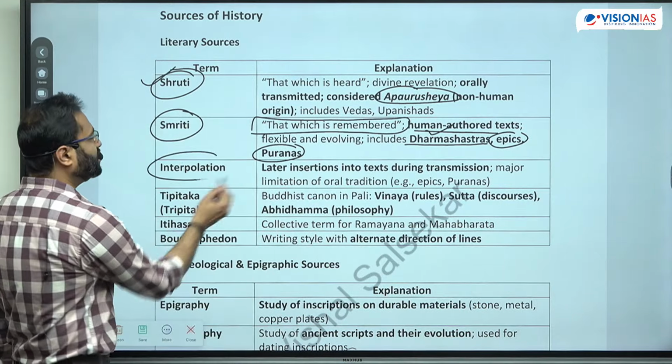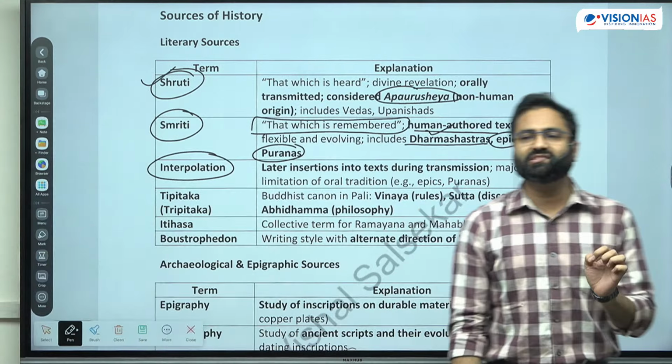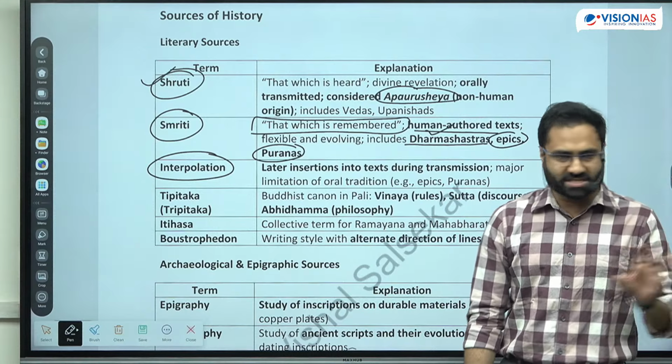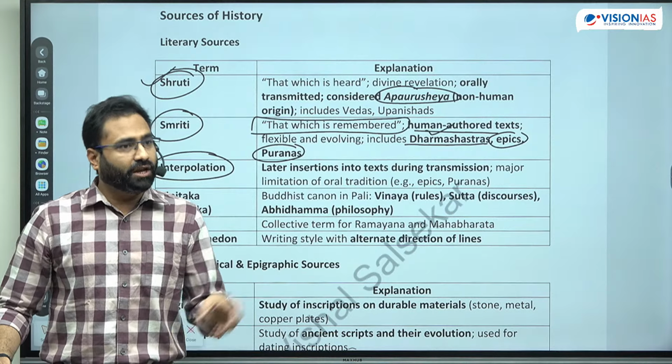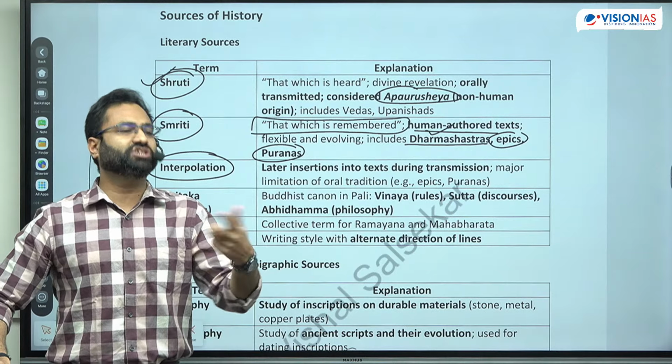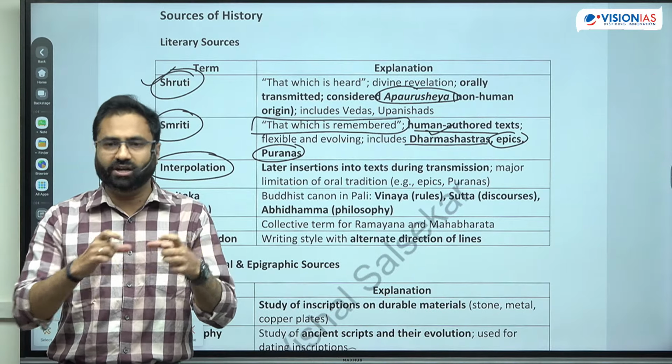Next is the interpolation. Now what exactly is interpolation? Interpolation means the later insertion. Suppose there were certain basic premises, certain basic text. Now over a period of time, there were some changes. Just if I give you an example of the Rig Veda. Now in the Rig Veda there are different mandals.